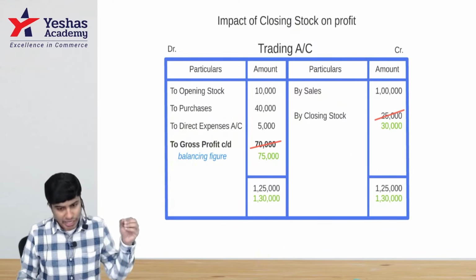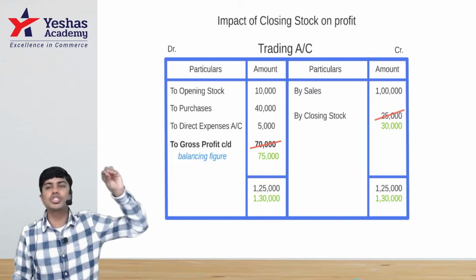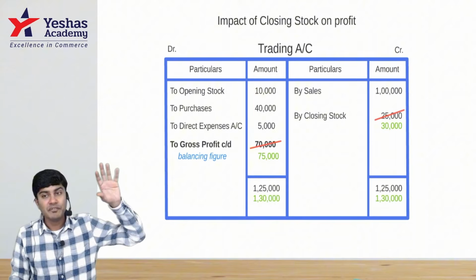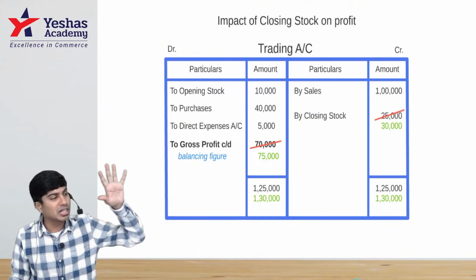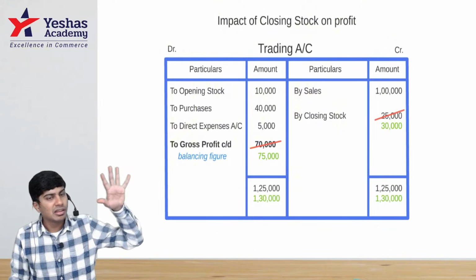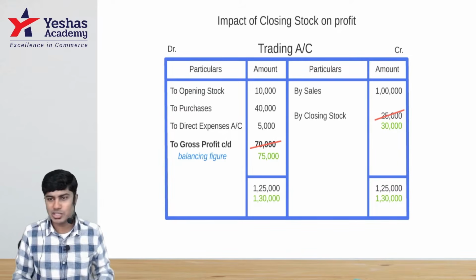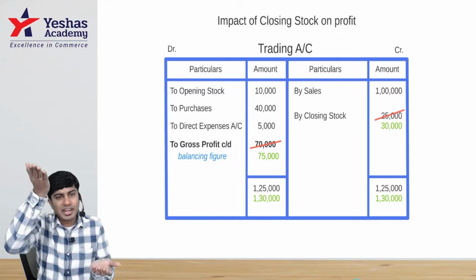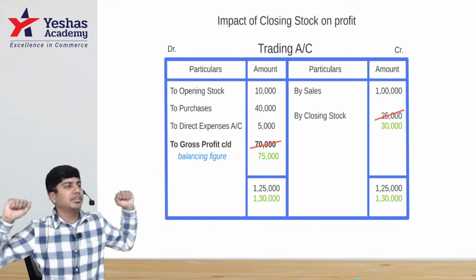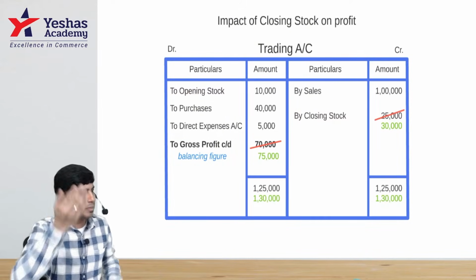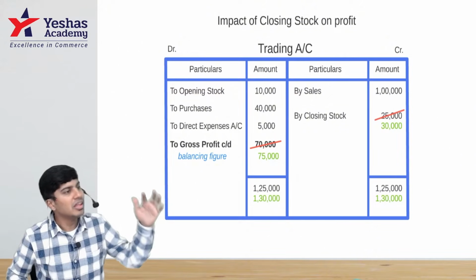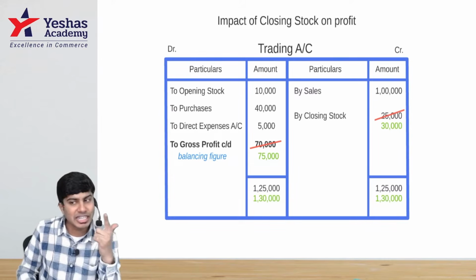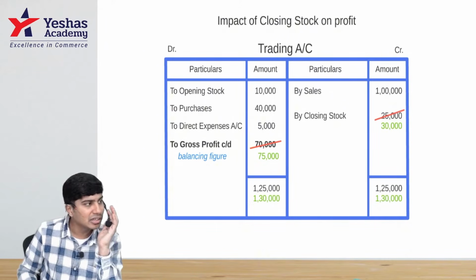Fantastic. So can I draw a conclusion that with an increase in the closing stock by 5,000, my gross profit increased by 5,000? Basically all that I'm trying to tell you is closing stock is an asset. When the asset increases, asset is debited, it will result in the credit, which is profit. If you decrease the asset, it should decrease the profit. If you increase the asset, it should increase the profit. Are you getting it? Very nice.